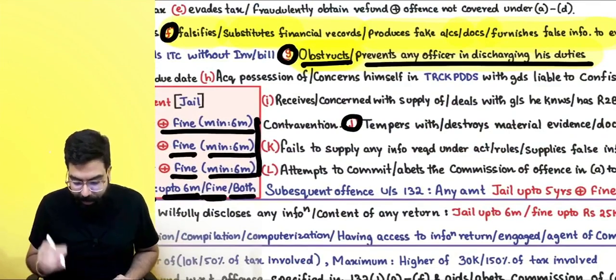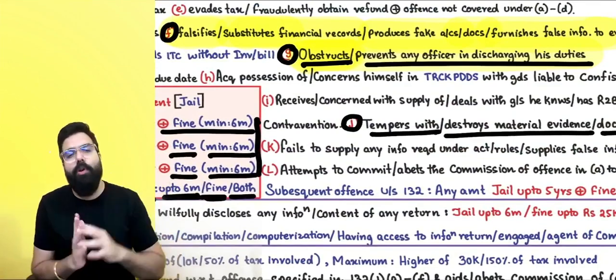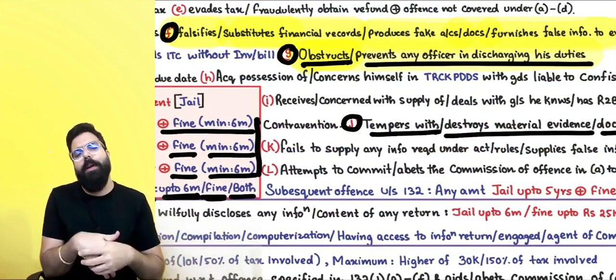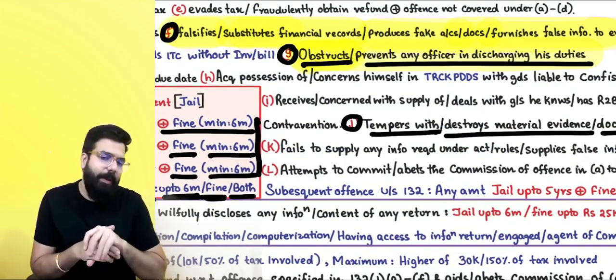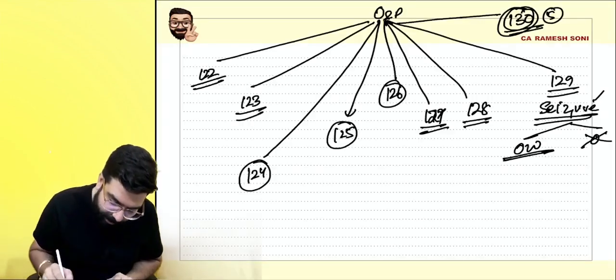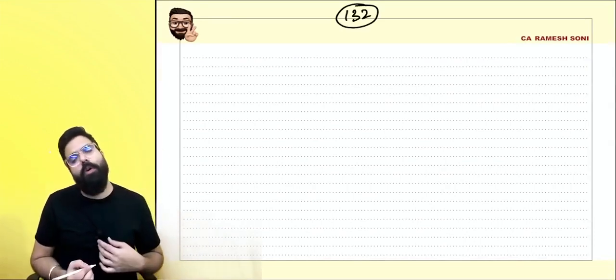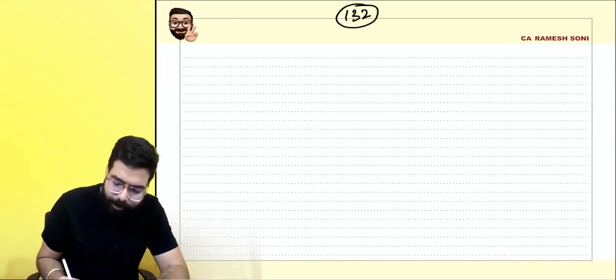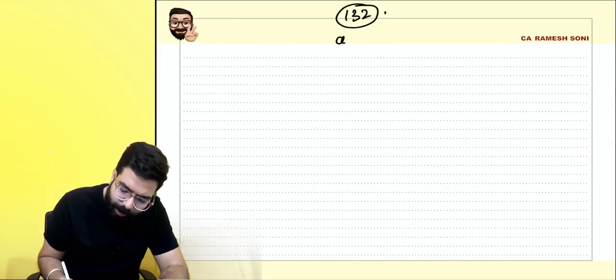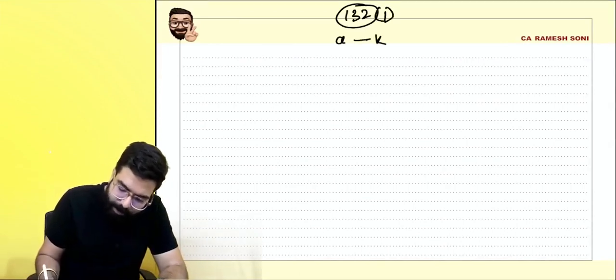Or if you tamper with or destroy material evidence or documents, then also you will go to jail up to 6 months or fine or both. Are we clear, everyone? Quickly tell me. I told you section number 132. Section 132 talks about offences and penalties. Section 132(1) covers offences A to L.